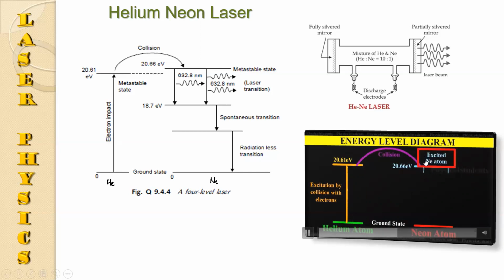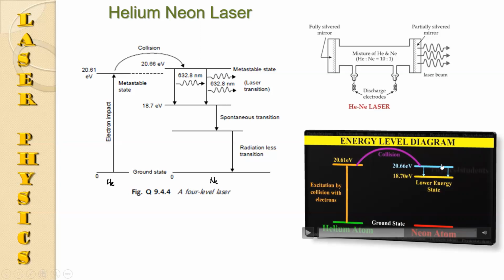So the number of excited neon atoms increases, and we get population inversion. In the lower state, the level with 18.70 electron volt, there are no atoms. So if more atoms reach 20.66, population inversion is achieved. It is a metastable state.